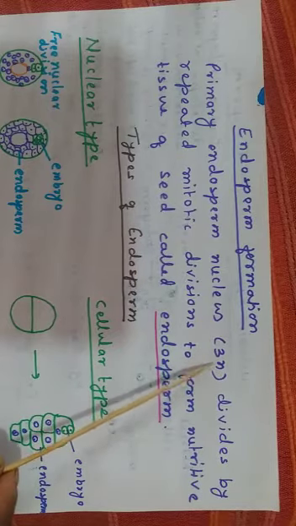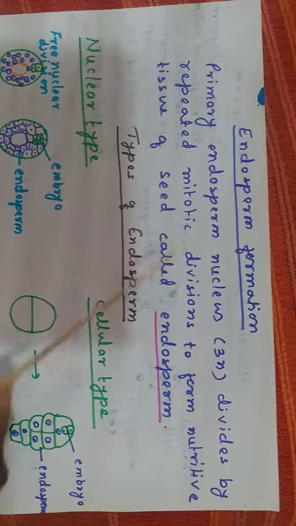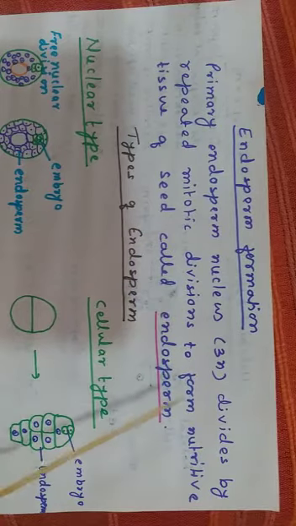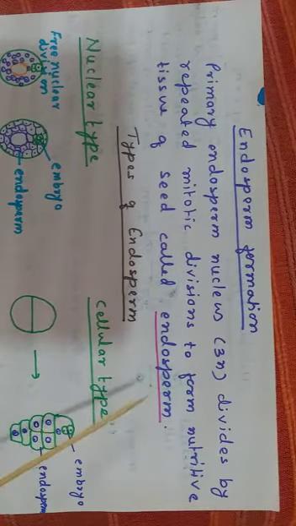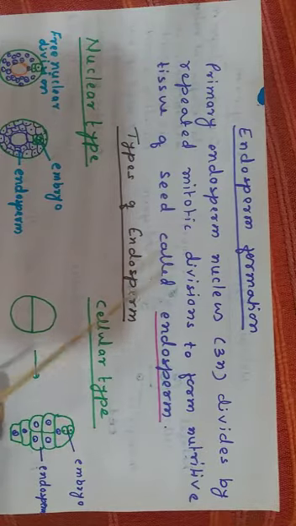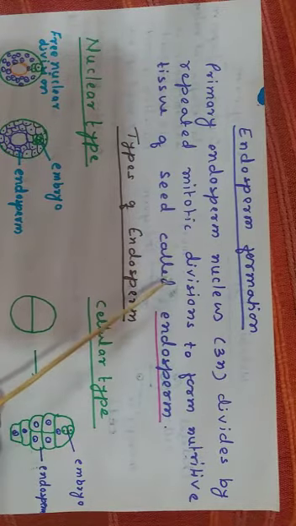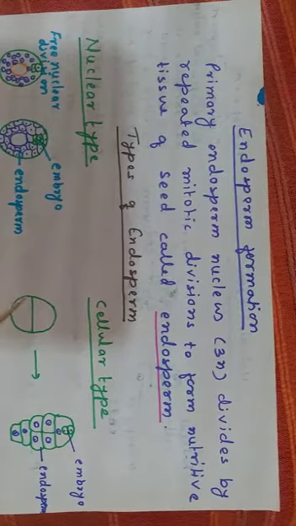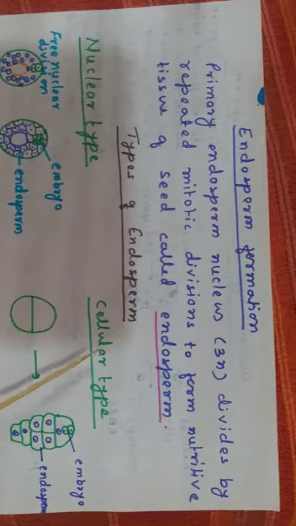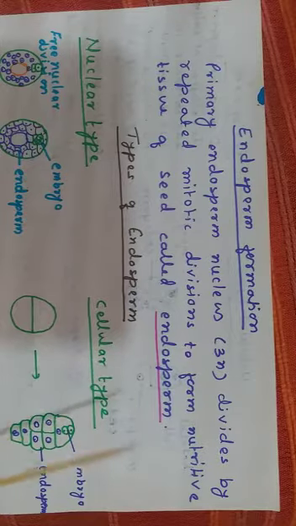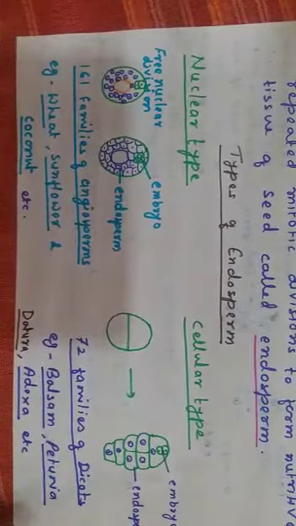This primary endosperm nucleus divides by repeated mitotic divisions to form the nutritive tissue of the seed called endosperm. Endosperm is developed from the primary endosperm nucleus by repeated mitotic division. On the basis of endosperm formation, there are three types of endosperm: nuclear endosperm, cellular endosperm and halobial endosperm. First we will see the nuclear type of endosperm formation.